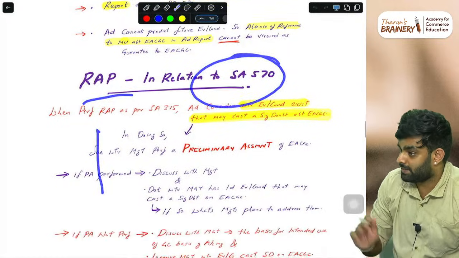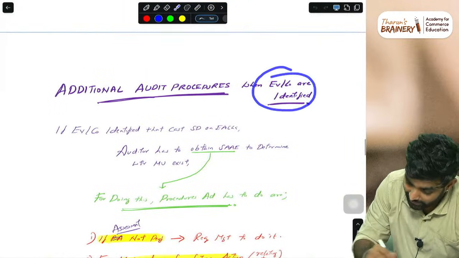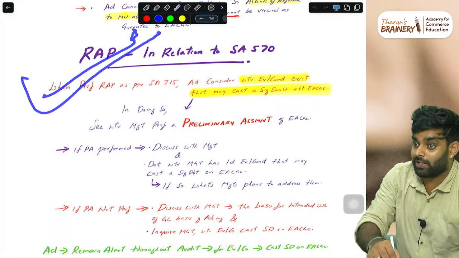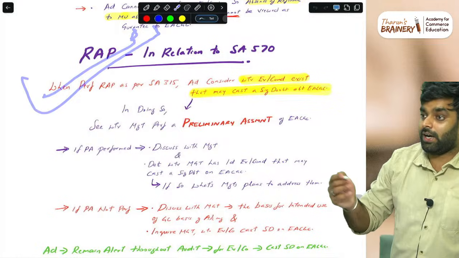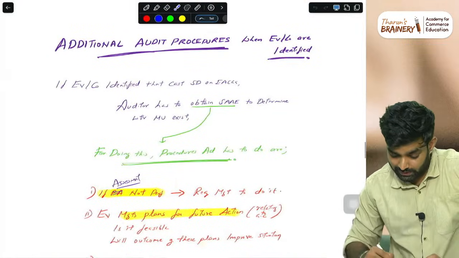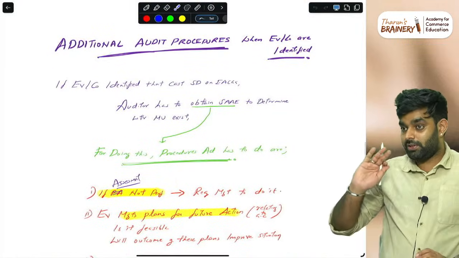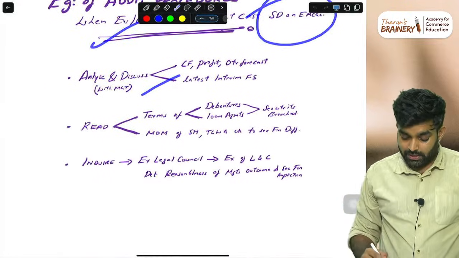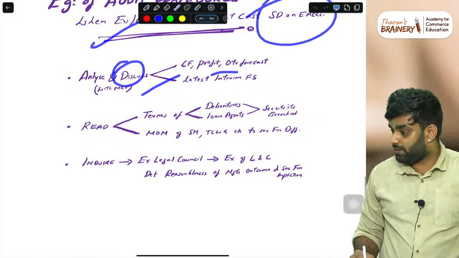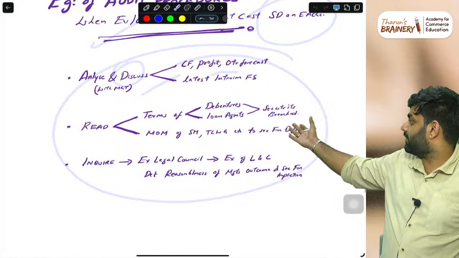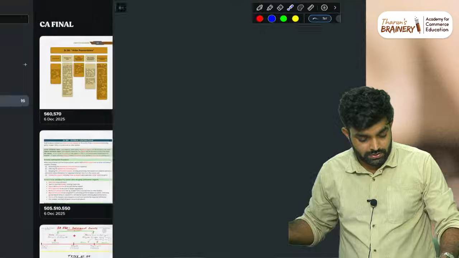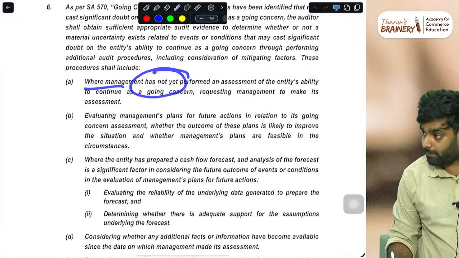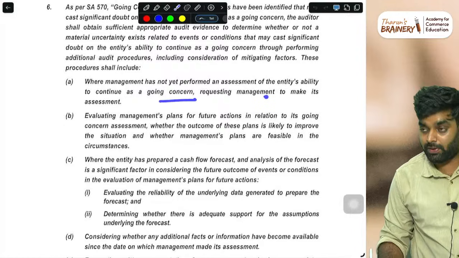Here, the risk assessment procedure is this. Don't mix up two things. When you identify events, this is the procedure. This is the risk assessment procedure. Before you assess, when you start auditing, you have to perform this. But when you identify some event, don't miss it. And for this example, when events or conditions arise, just write: analyze and discuss company cash flow, profit. These are just two extra points which you can write in answers. So the answer C: where management has not yet performed the assessment, ask them to perform it.